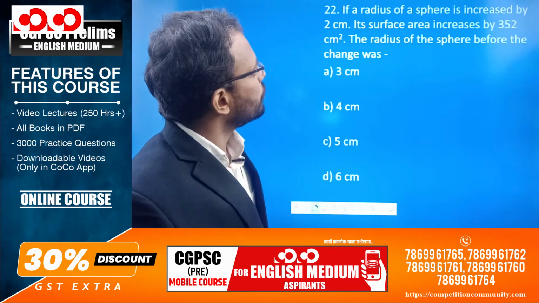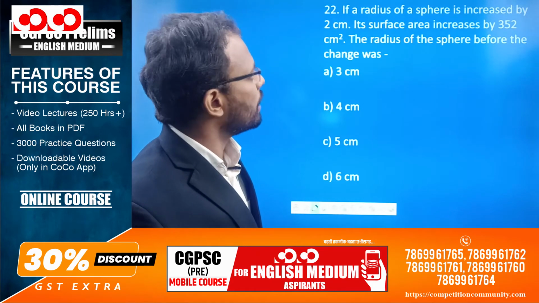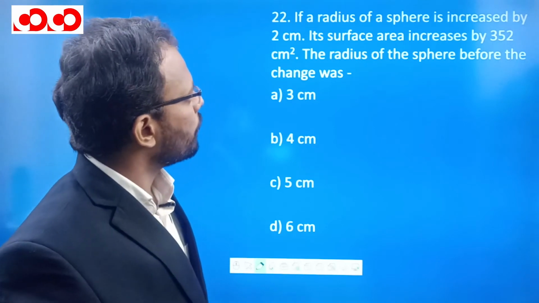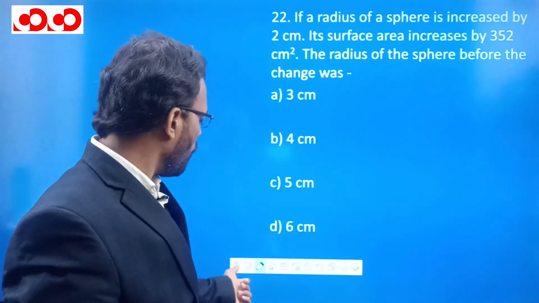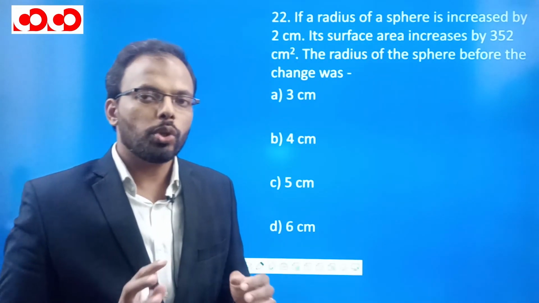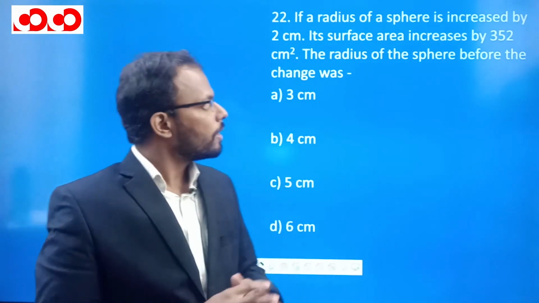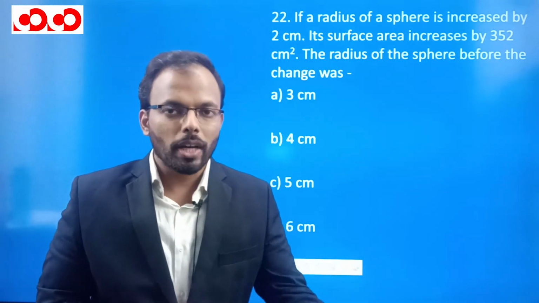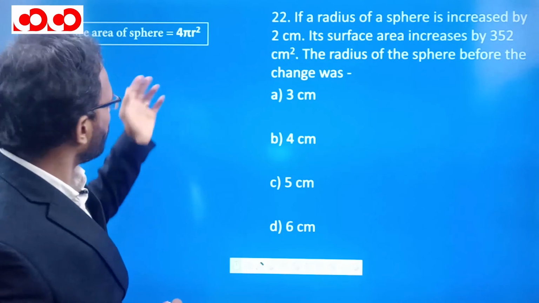If the radius of a sphere is increased by 2 centimeters, its surface area increases by 352 centimeters square. Then what is the surface area before the change? Now we should know that whenever there is nothing mentioned in the question, we should take the total surface area. However, for a sphere, the formula for curved surface area and total surface area are both the same, and the formula is 4 pi r square.